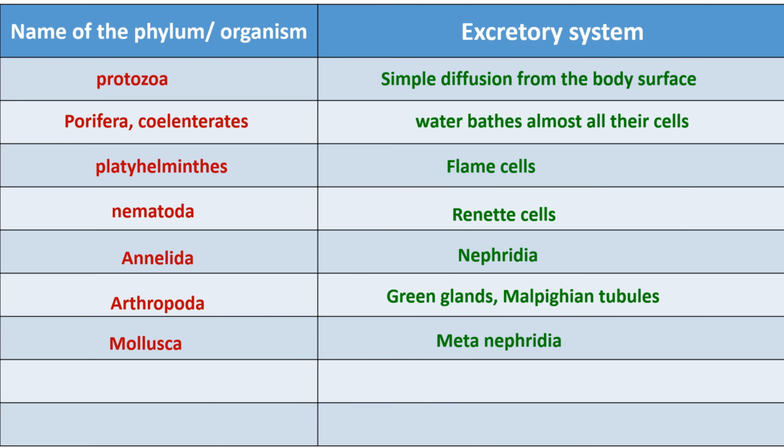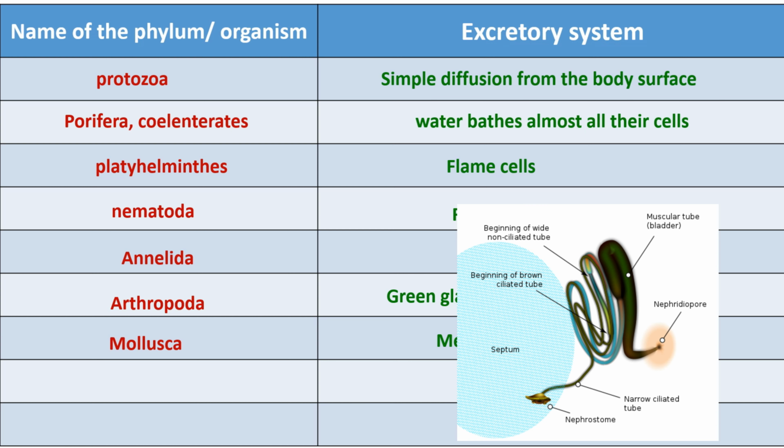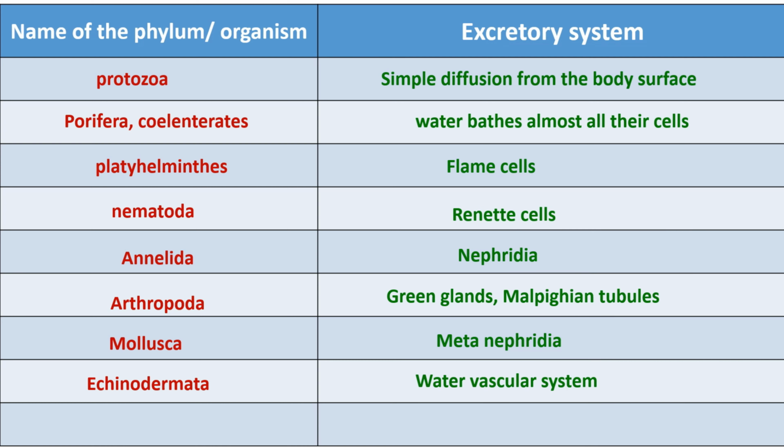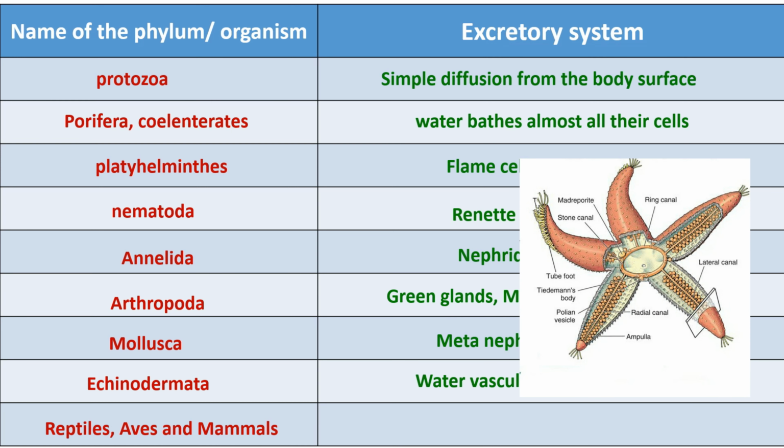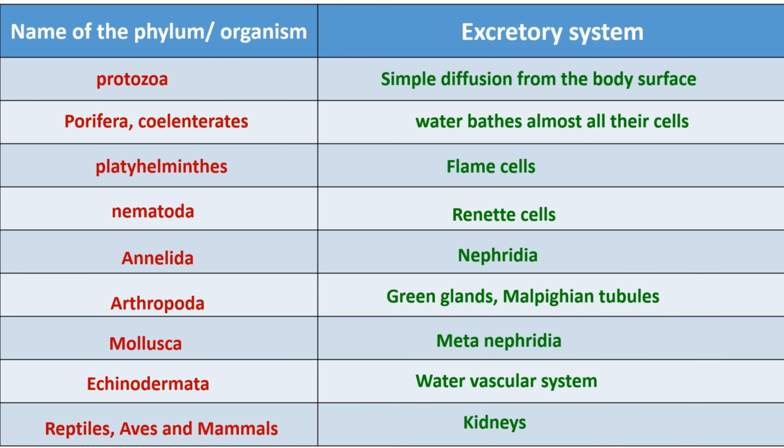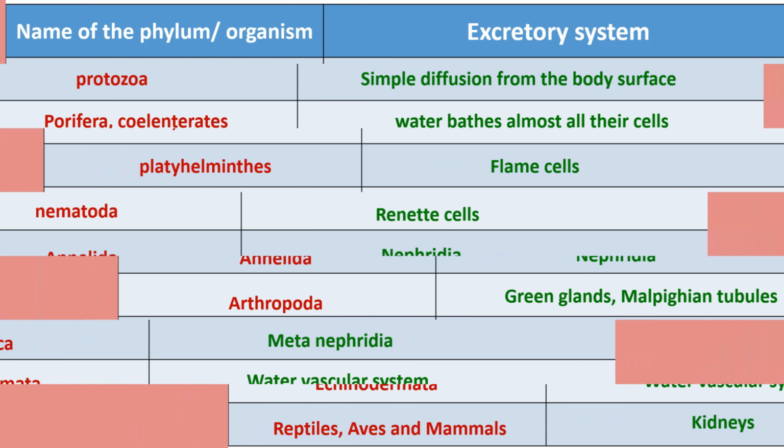Mollusca: they have small nephridia formed into metanephridia. Echinodermata: water vascular system. Reptiles, aves and mammals: kidneys. In this way, organisms in other phyla have different excretory organs to eliminate wastes from their body.